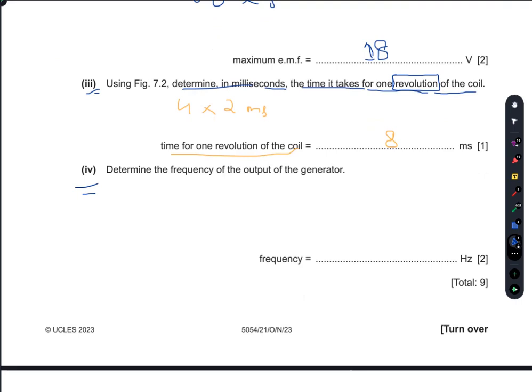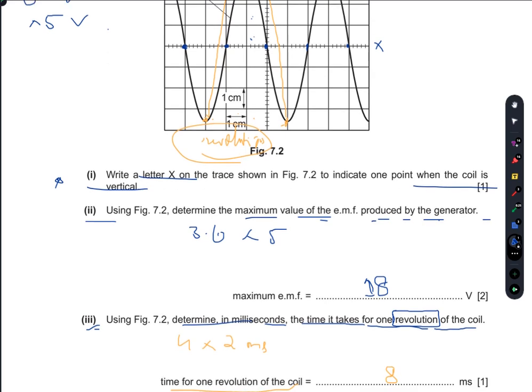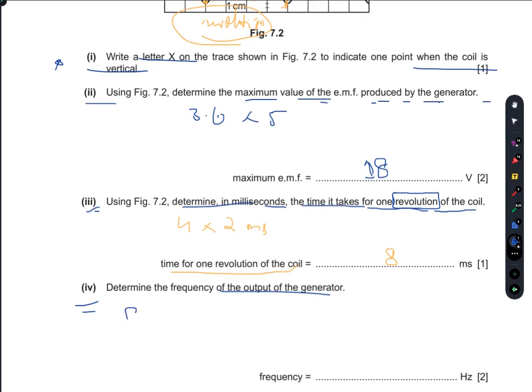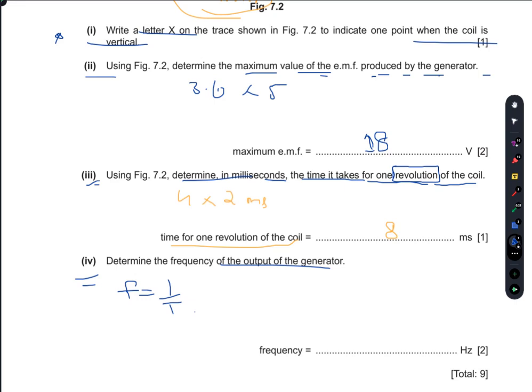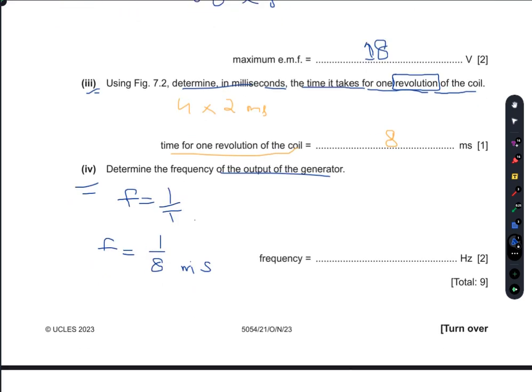Part 4, determine the frequency of the output of the generator. Now, frequency is equal to 1 by T. Frequency is the inverse of the time period. The time period is 1 over 8 milliseconds, and this milli is going to become kilo when it moves upwards, with seconds here.